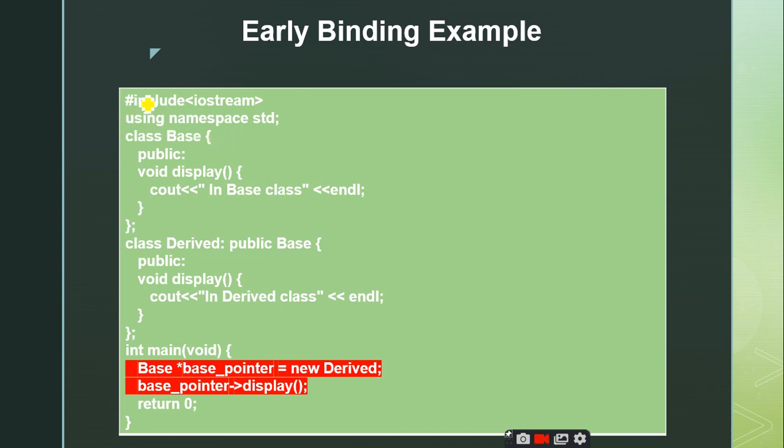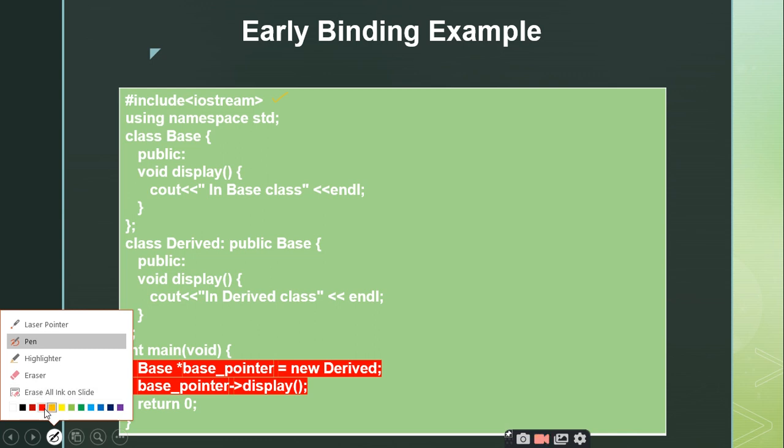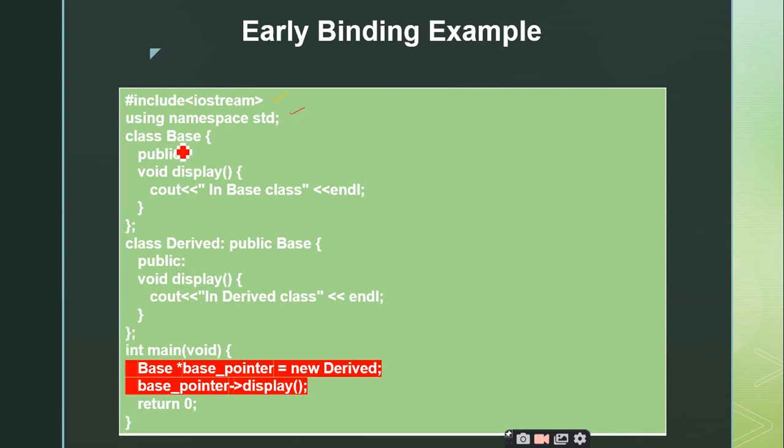So let us see an example program on early binding. We know all these things. What is the name of the class I have defined here? Base. How many functions does it have? One function. Right. So I have one function display which is defined under the public scope, and it is going to just print the statement in base class, right?